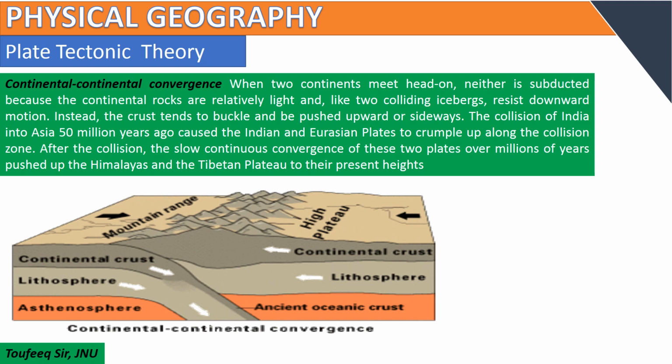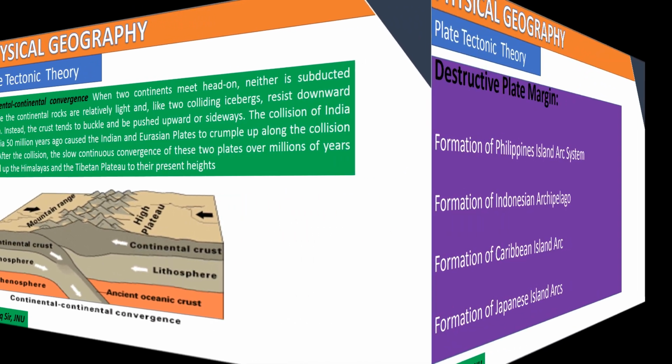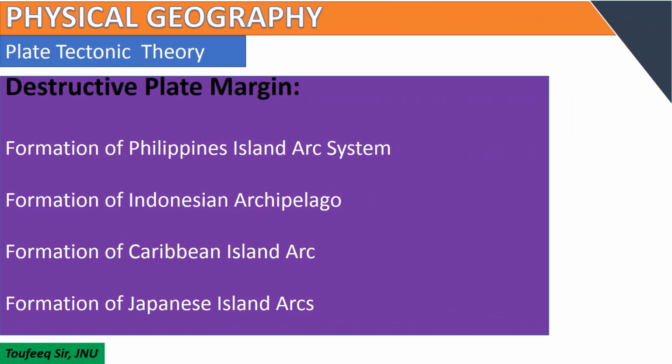The Urals mountains formed because Europe and Asia collided before the breakup of Pangaea. So this mountain is also formed because of the collision of two continental parts. The Appalachian mountains, North America and Europe, also formed because of the collision of these two plates before the breakup of Pangaea. Here we discuss destructive plate margins.